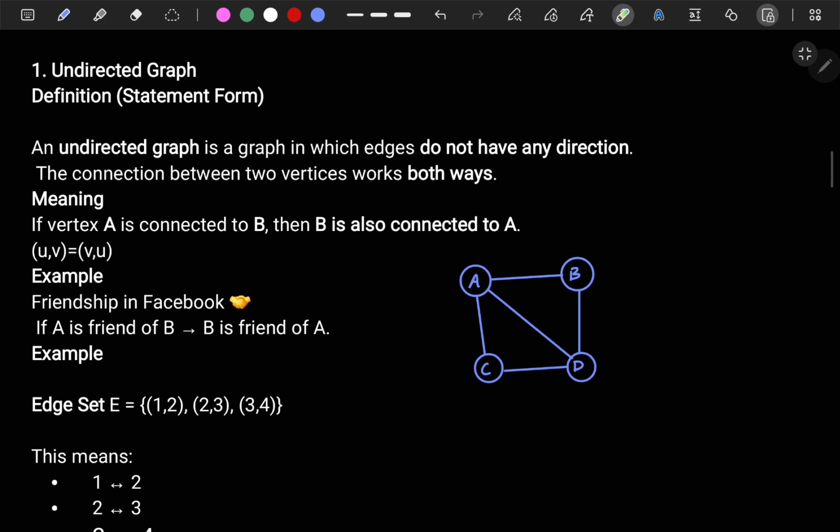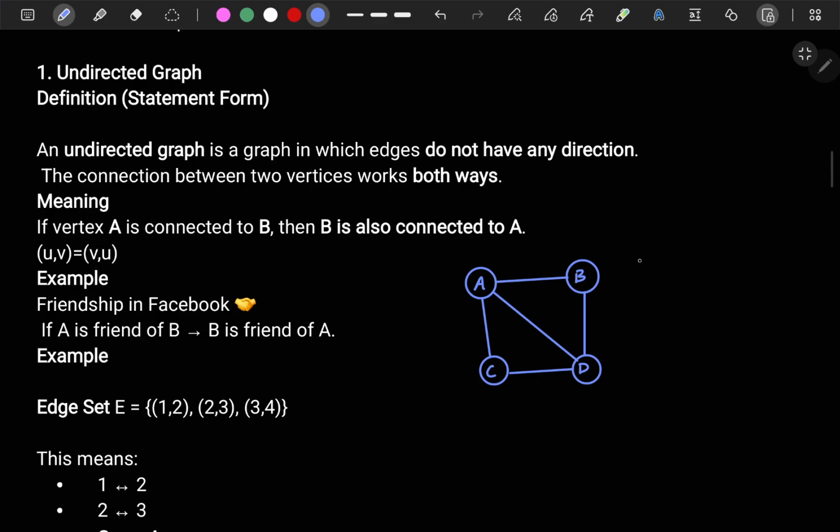Now if you want to represent this, this is what I have written here. That means you can write U and V as vertices. If A is connected to B, if A is related to B, then B is also related to A. So if you want to represent it, this is the way you represent it.